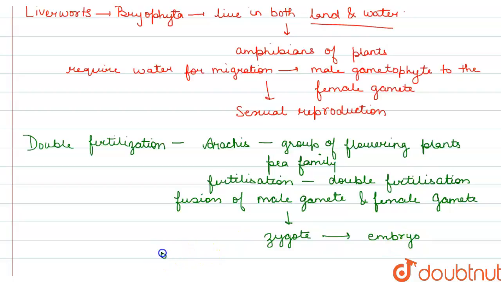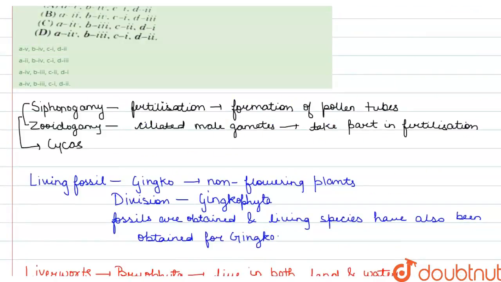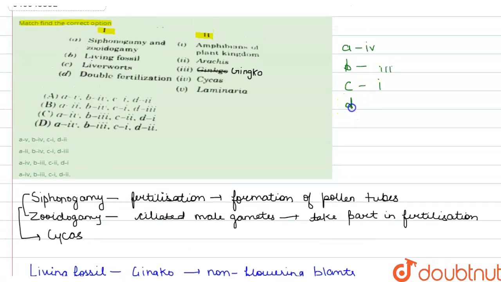Another male gamete fuses with the secondary nucleus to form endosperm. So double fertilization from column 1 will go with Arachis in column 2, option 2.